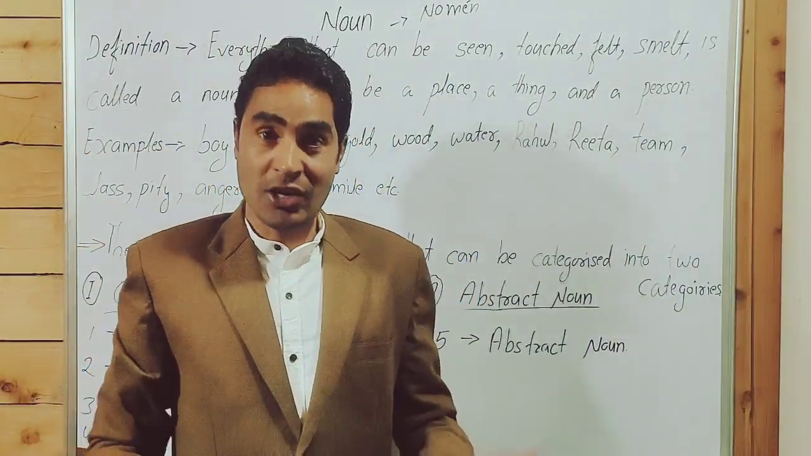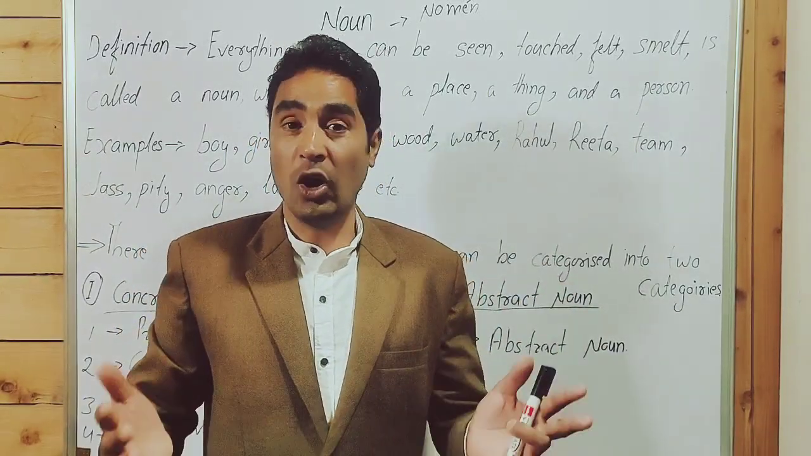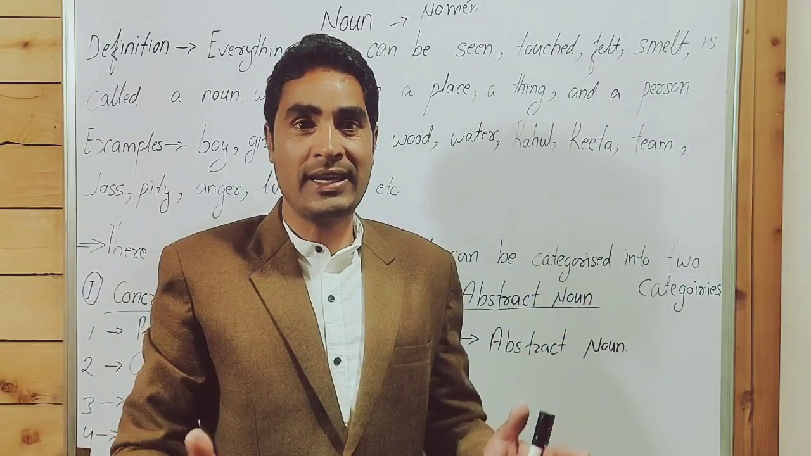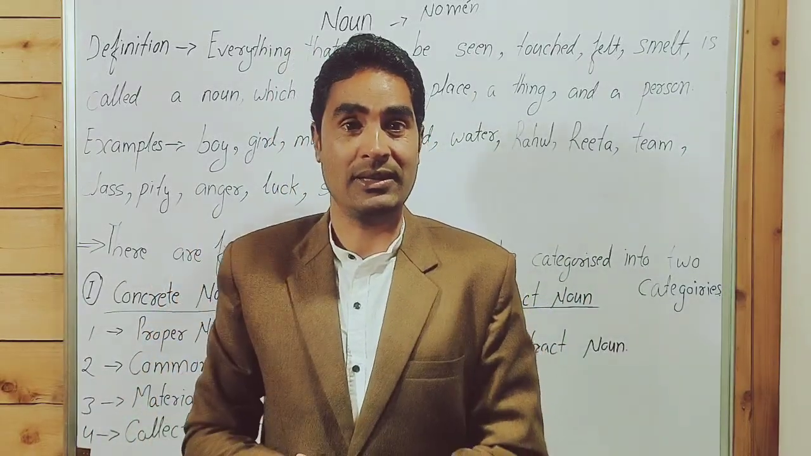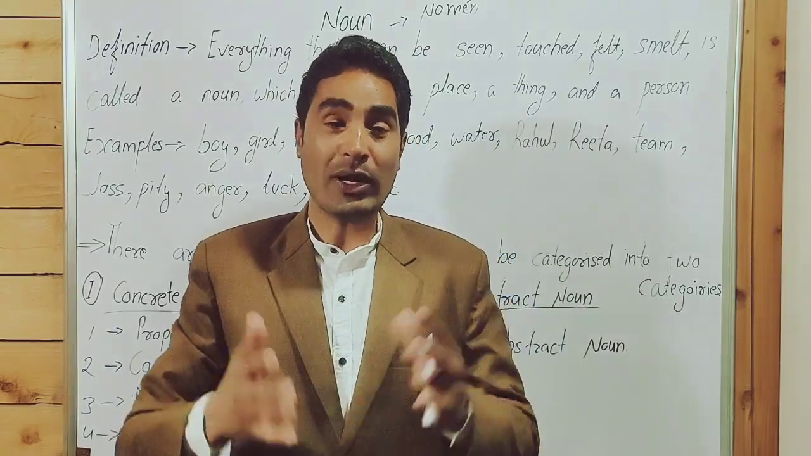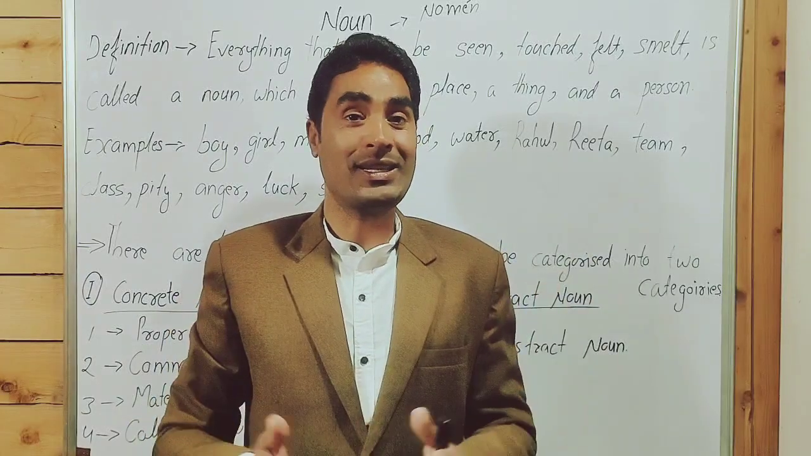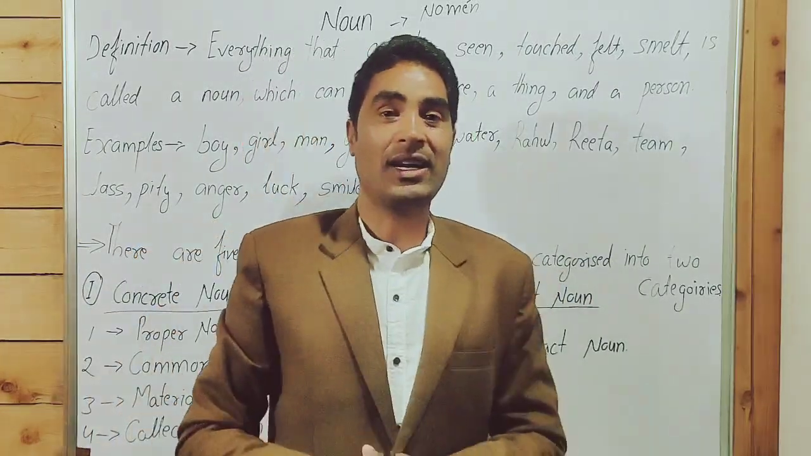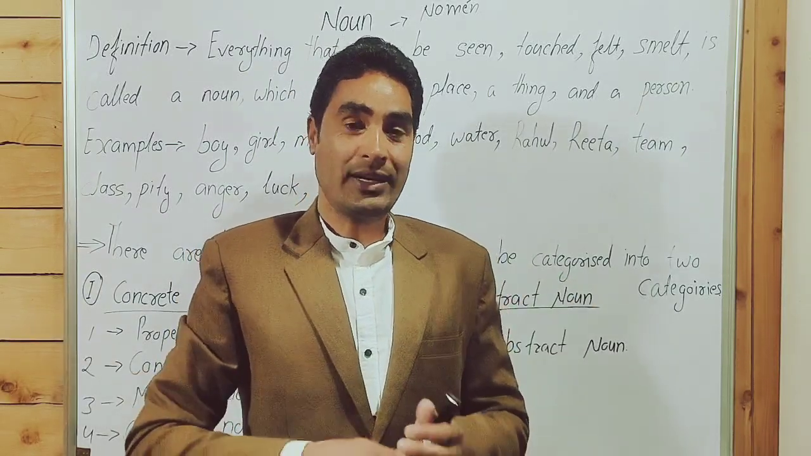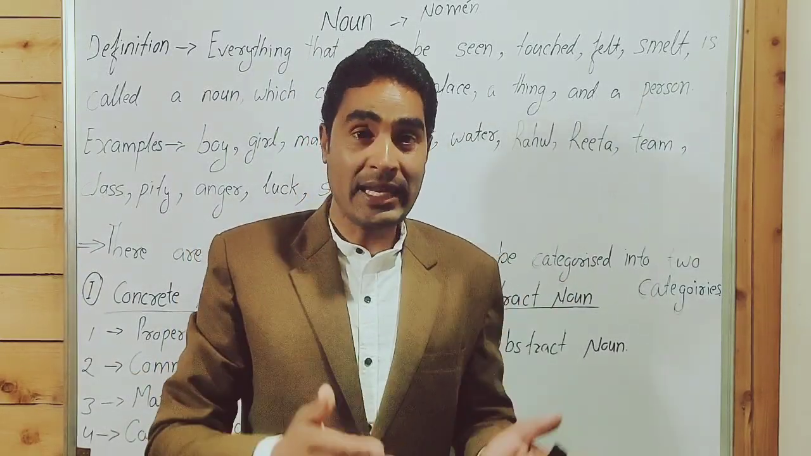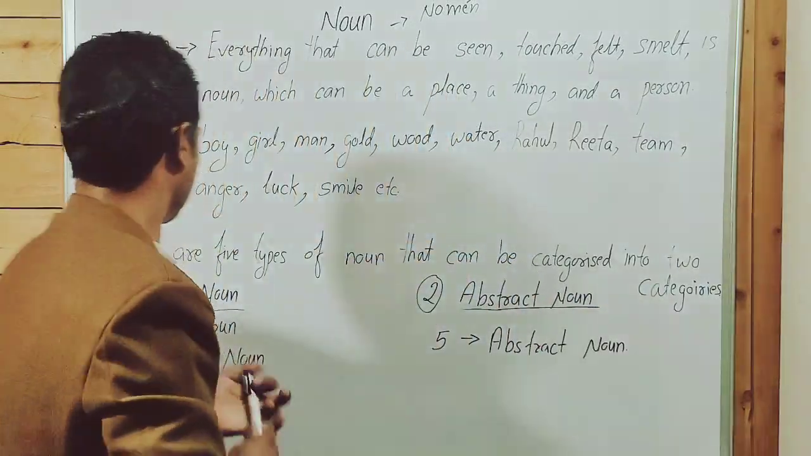These are nouns. There is no need to cram the definition of noun. My dear friends, everything that you can see, that you can touch, that you can feel is a noun. Whatever you can see around you is a noun. Water, earth, stone, sun, moon, star, air, pen, table, image, animal, bird, insect, everything is a noun.